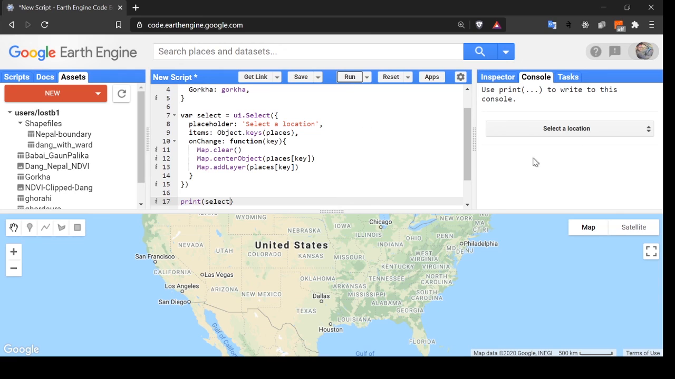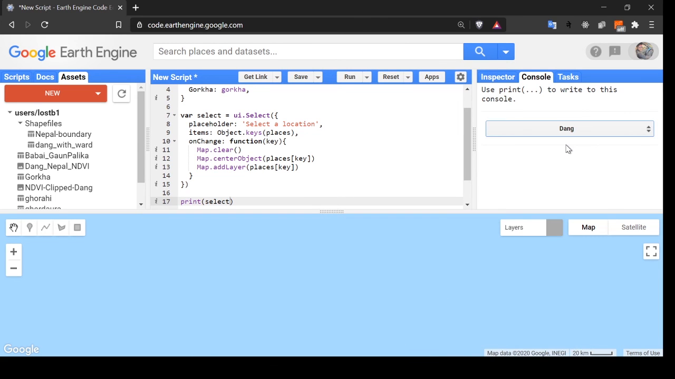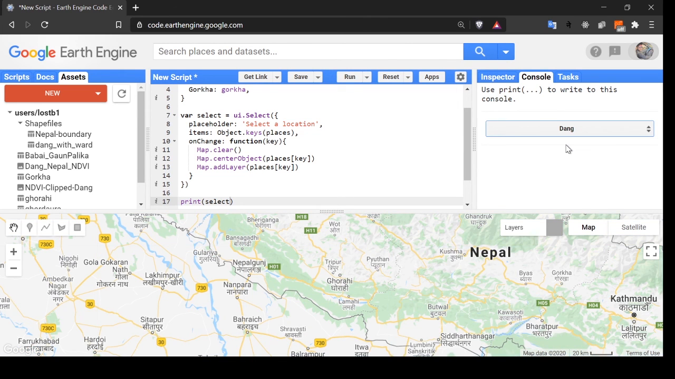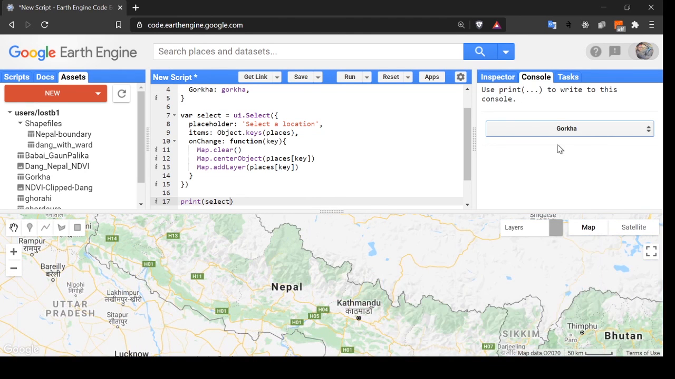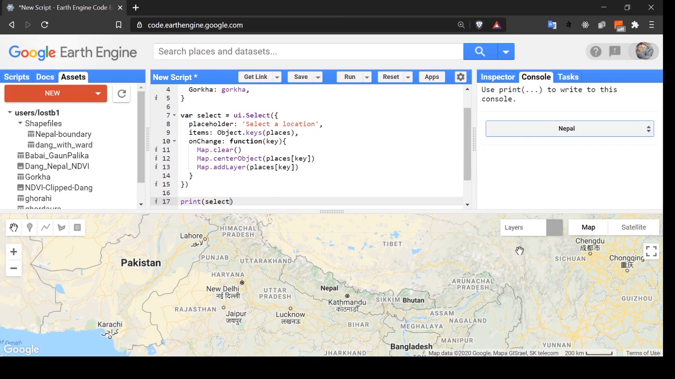Yeah, we got a button. Select a location. Now let me select any one of them. I'm going to select Dang. Yeah, it is being loaded. So we can see the shape file of Dang here. Again let me change. Gorkha. It will show the shape file of Gorkha. Let me change to Nepal. This will show the whole shape file of Nepal.